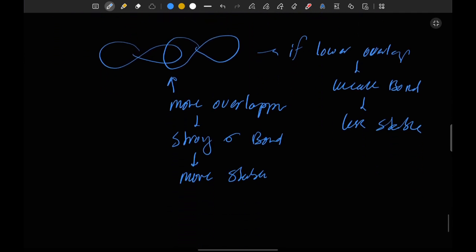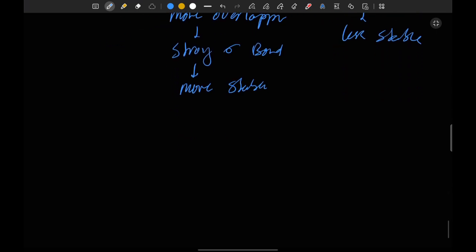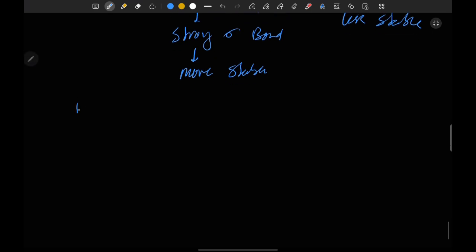Now, what kind of overlapping is more effective? If the orbitals have the same kind of energy, then they will make effective overlapping. Like if we talk about 2p and 2p orbitals, there is good overlapping. Between s and s, there is even better overlapping.